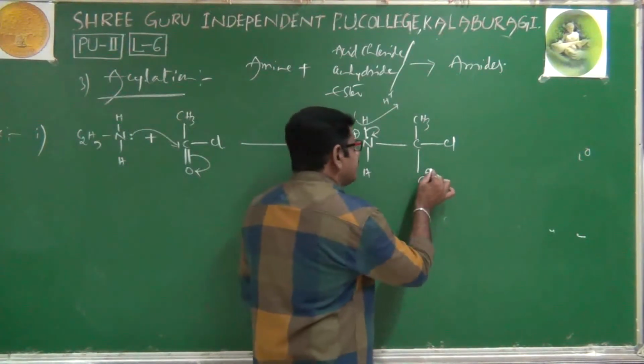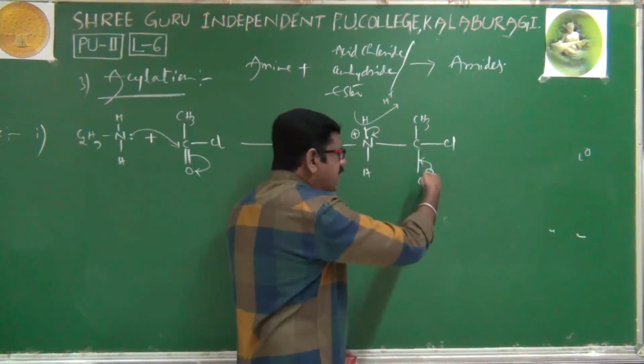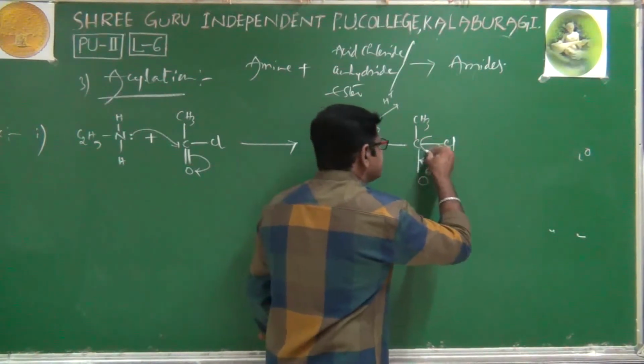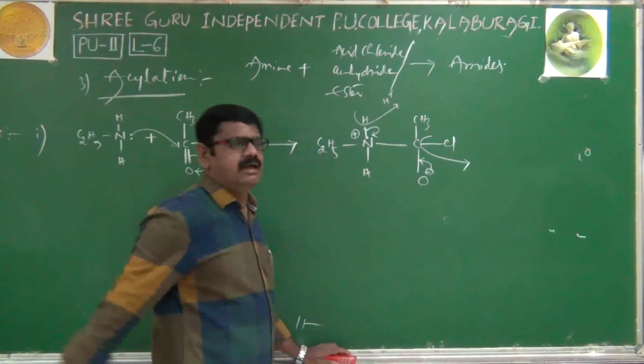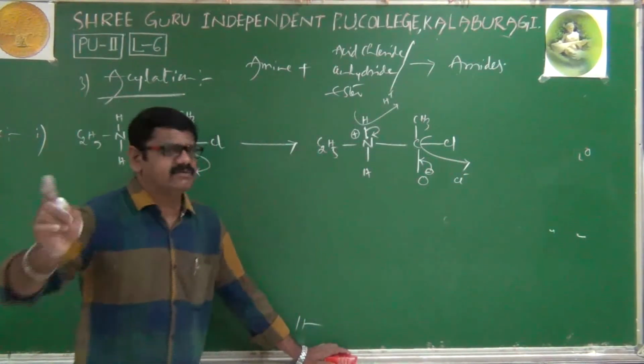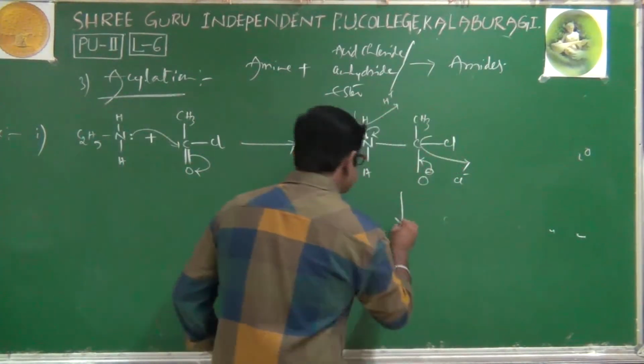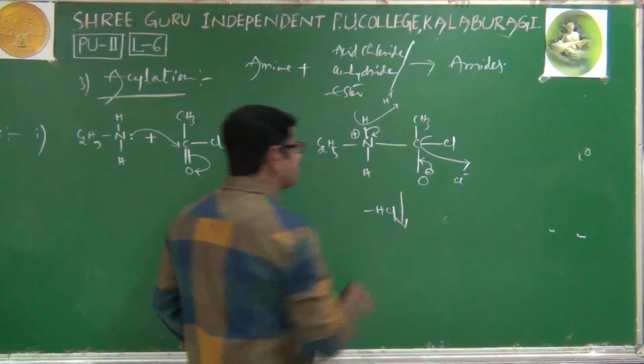Here also a minus charge is coming. Means here a new bond is forming. Once a new bond is forming, immediately from this Cl minus is escaping. From here H plus, from here Cl minus is escaping. Nothing but HCl will be eliminated. HCl eliminated. That's why I will write here minus HCl. We can say minus HCl.